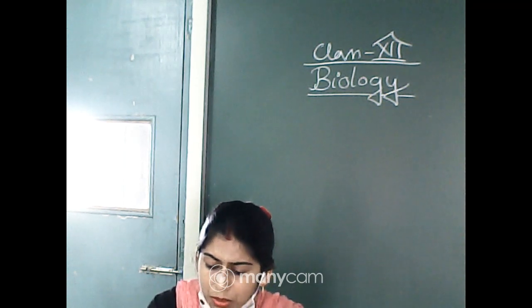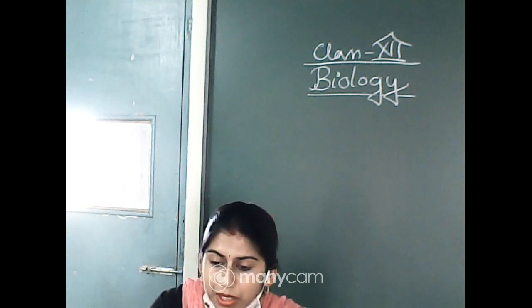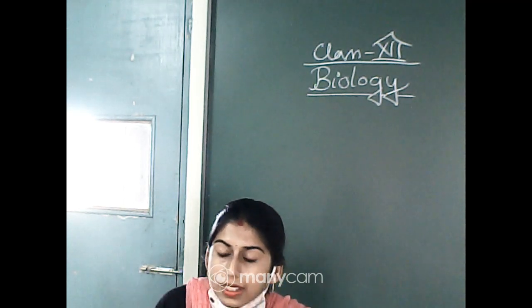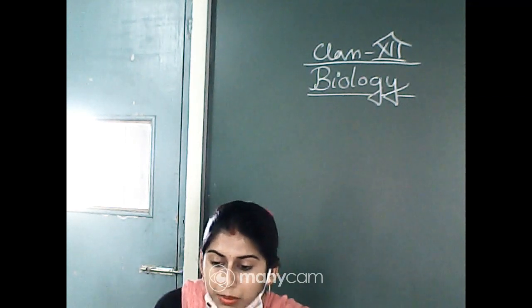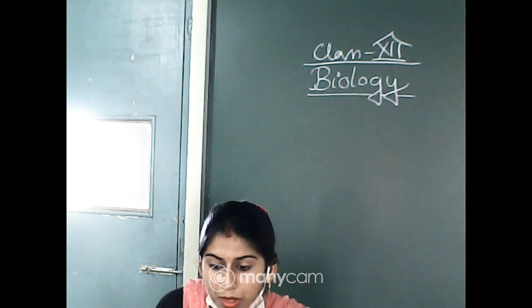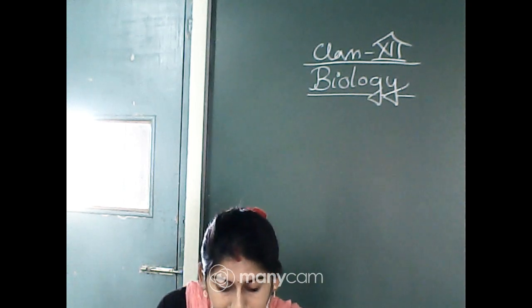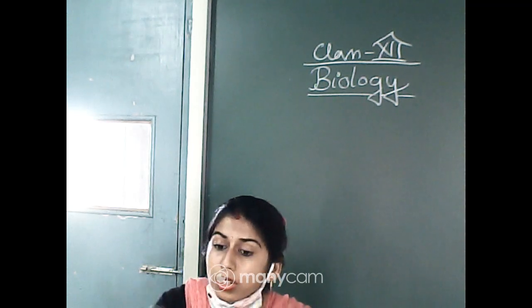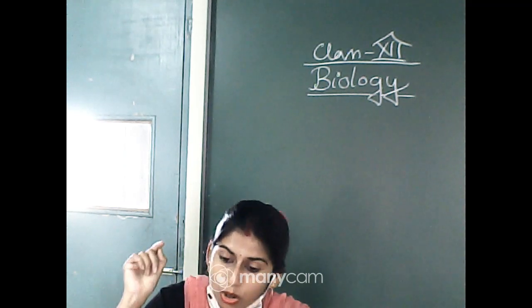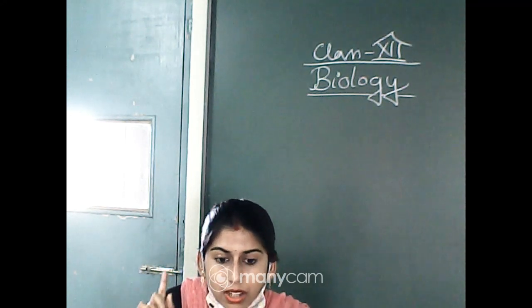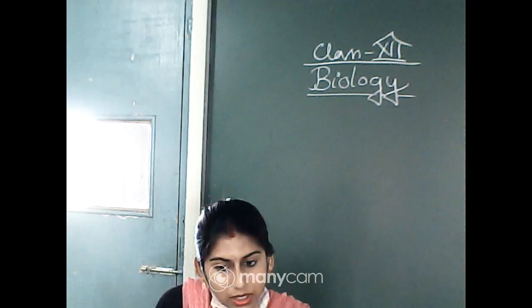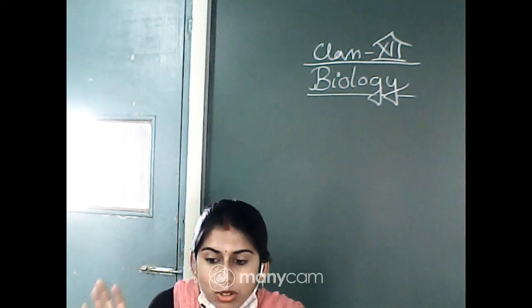And you know what the different layers of the Graafian follicle are, and what the cavity of the Graafian follicle is. You will get this diagram in your practical book. I think it is provided in your practical book in a better way, so you can check it from the practical book also. They have asked to draw a labelled diagram of the Graafian follicle, so you have to label all the structures that can be found in it. Clear?